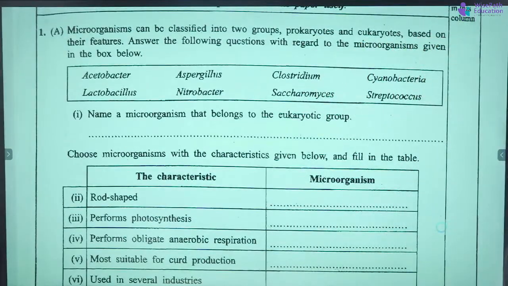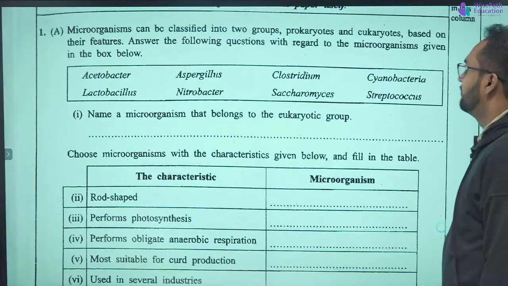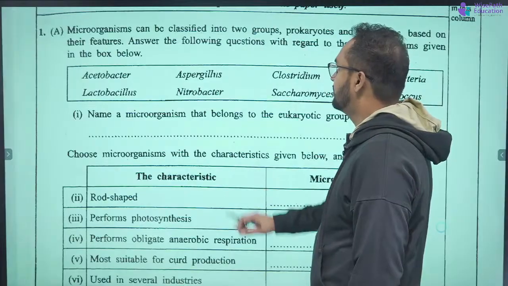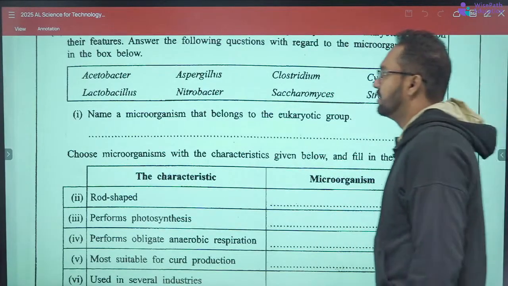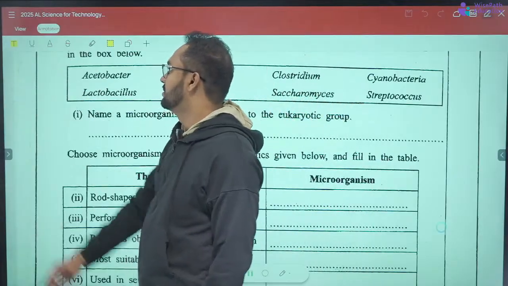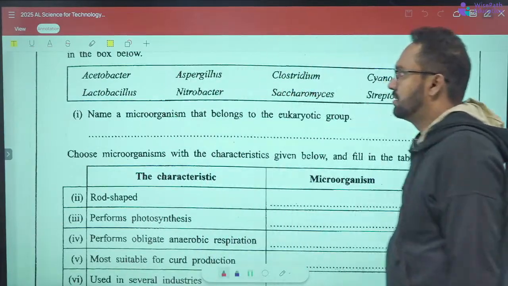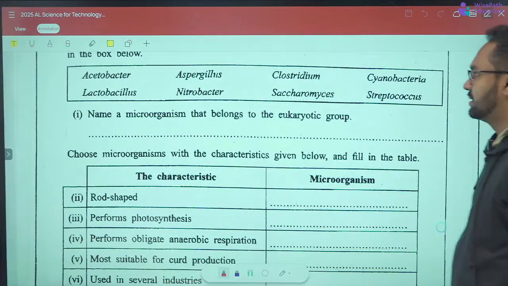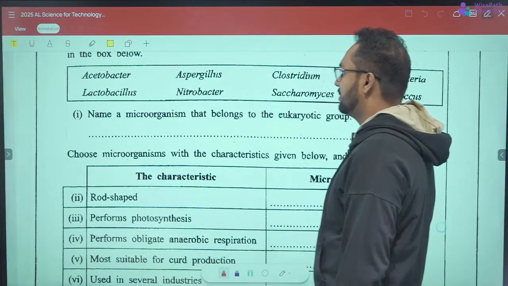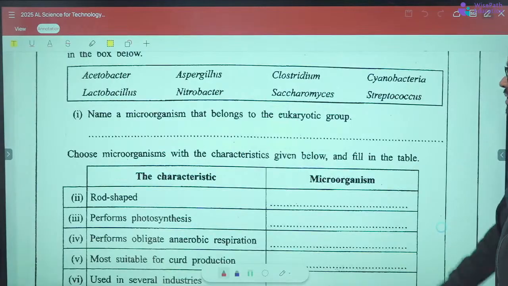Microorganisms can be classified into two groups, prokaryotes and eukaryotes, based on their features. Answer all the following questions with regard to the microorganisms given in the box below: Azotobacter, Aspergillus, Clostridium, Cyanobacteria, Lactobacillus, Nitrobacter, Saccharomyces, and Streptococcus. Name a microorganism that belongs to the eukaryotic group.